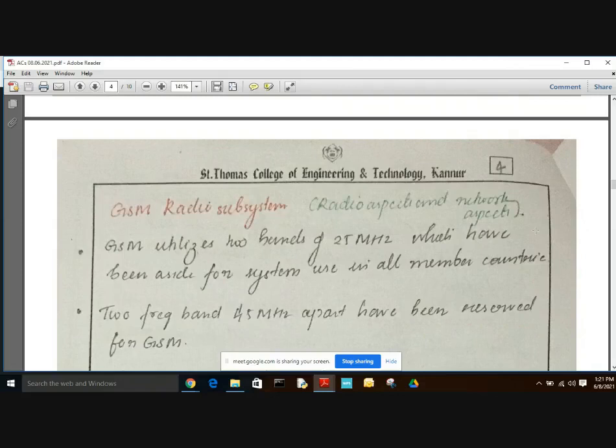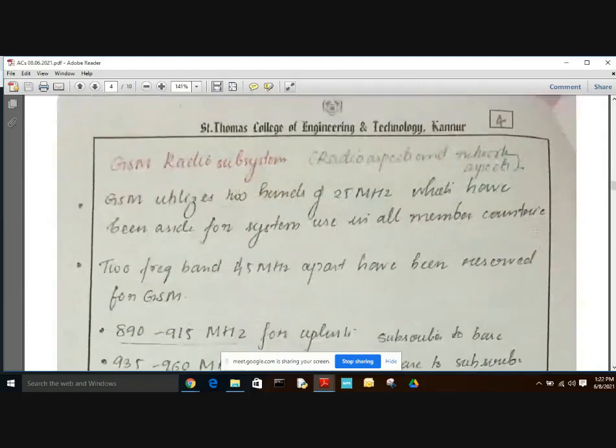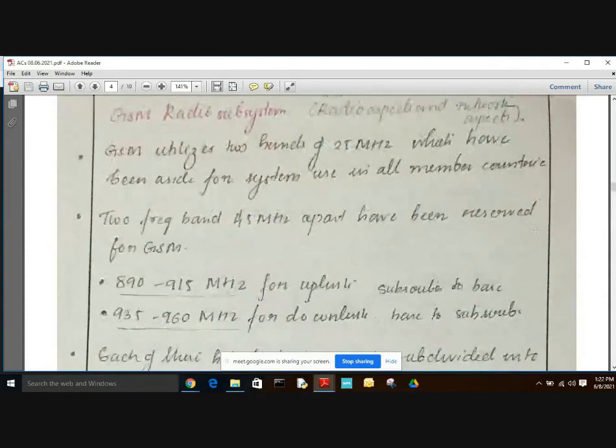So GSM usually has two bands of 25 megahertz each, which have been set aside for the system used in all member countries. And these two 25 megahertz bands are separated by 45 megahertz and have been reserved for GSM. And the first is 890 to 915 megahertz for uplink.